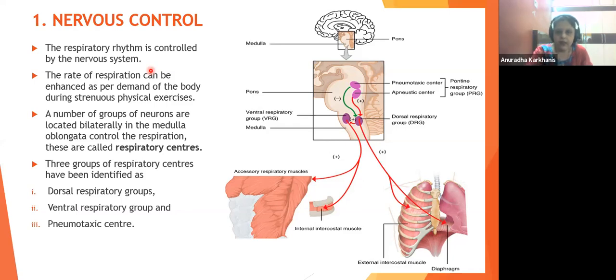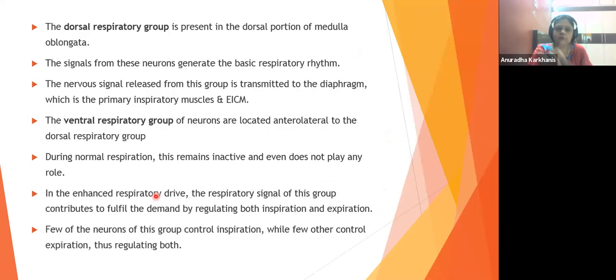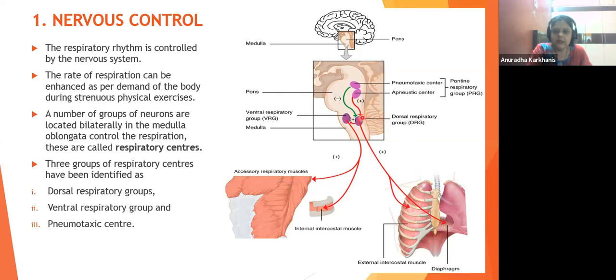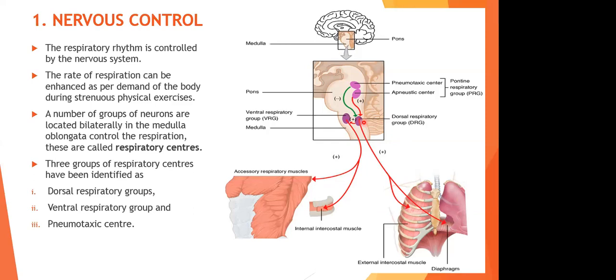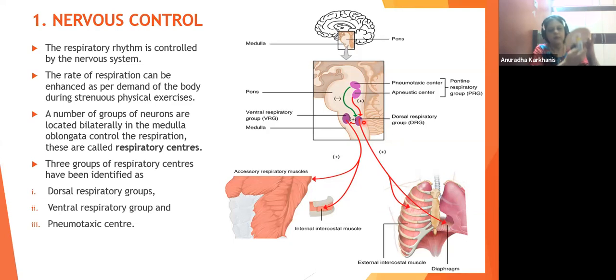Fine. Now see. Now the DRG is present in the dorsal portion of the medulla oblongata. Look at this. The DRG is present in the dorsal portion of the medulla oblongata. है ना? Dorsal means ये देखिए, ये जो है अपना ये dorsal region है ना? Back side, yes. और ये जो है ये ventral region है. तो ये कहाँ पर present है? DRG is present on the dorsal region. It is present on the back side. पीछे के side पे dorsal region.